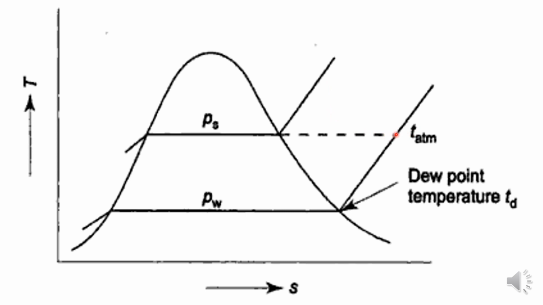If you cool this air along this constant pressure line, at the same pressure, when it reaches this particular temperature it will start condensation. This temperature is known as the dew point temperature. Remember, that is the meaning of dew point temperature.